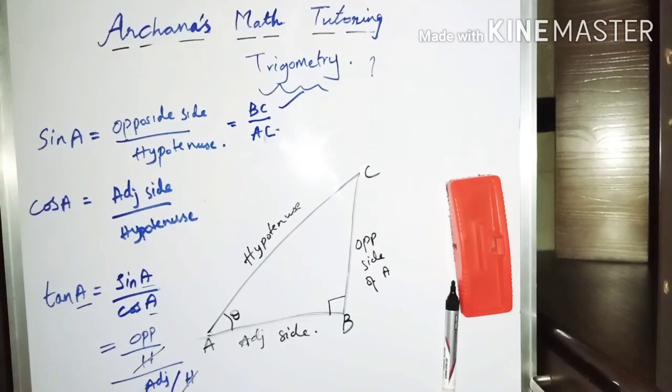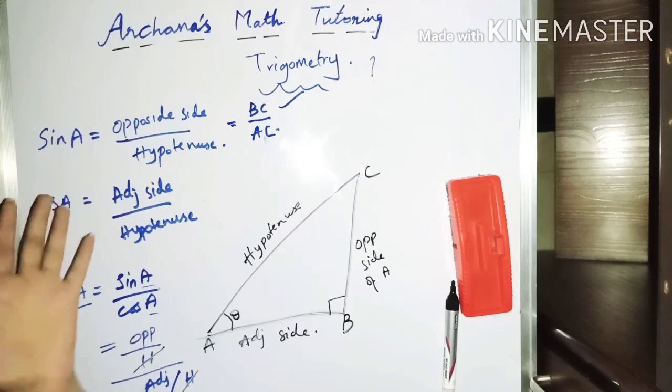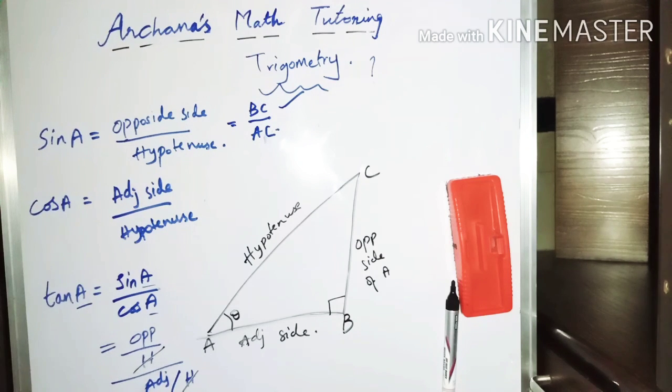Thank you guys. So that's it for today's video. I hope you understood these concepts very well. In my next video, we'll be continuing with how to find the values of sine, cos and tan. Suppose you are given the tan value, how can you find the sine and cos values? And suppose you are given sine and cos values, how will you find the tan value?